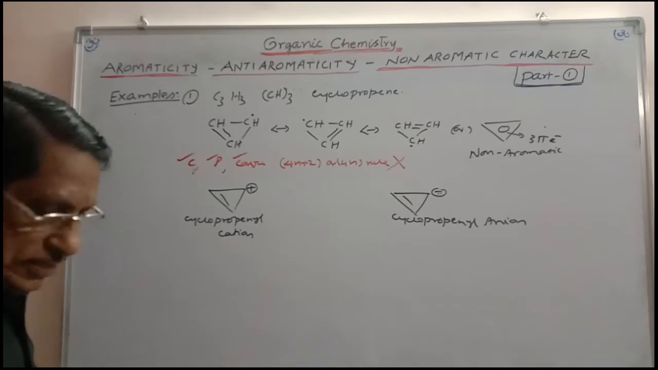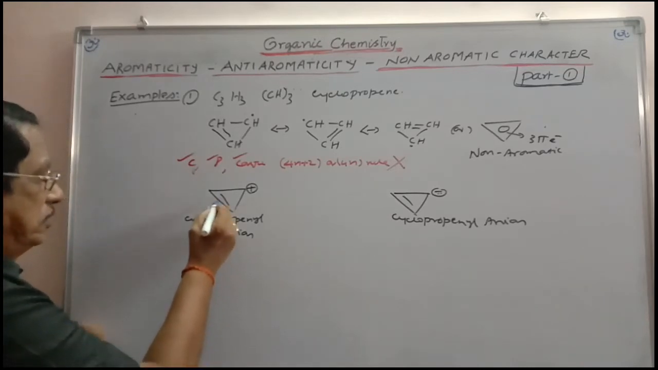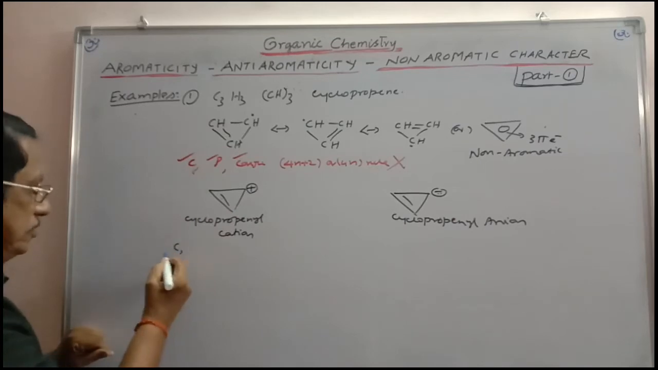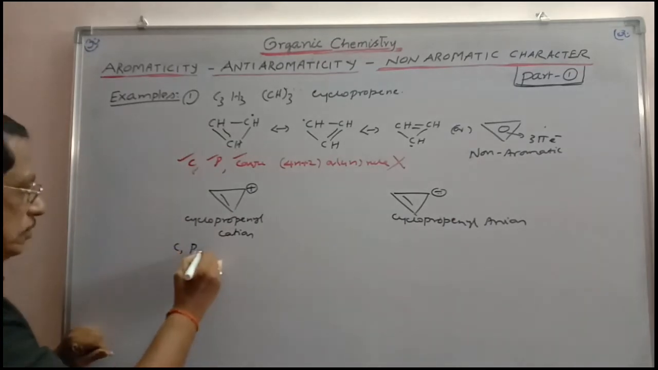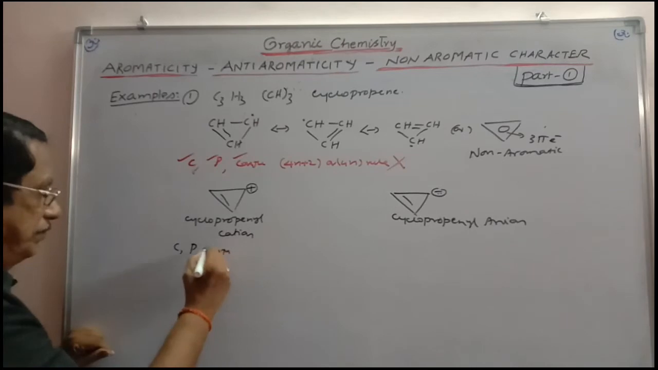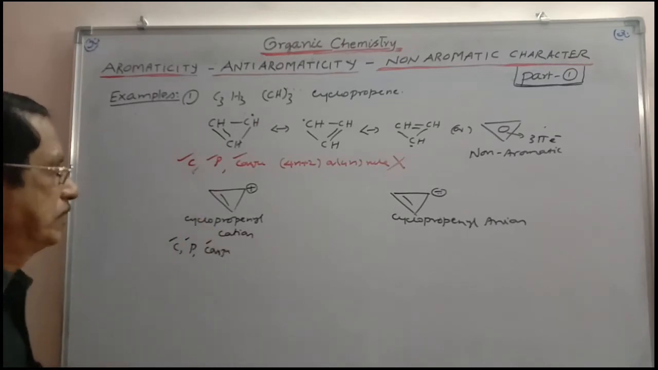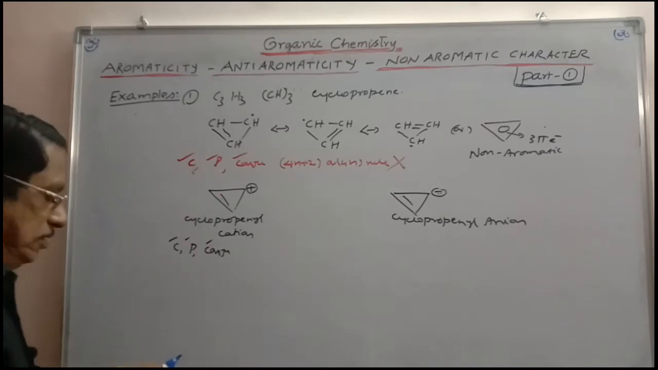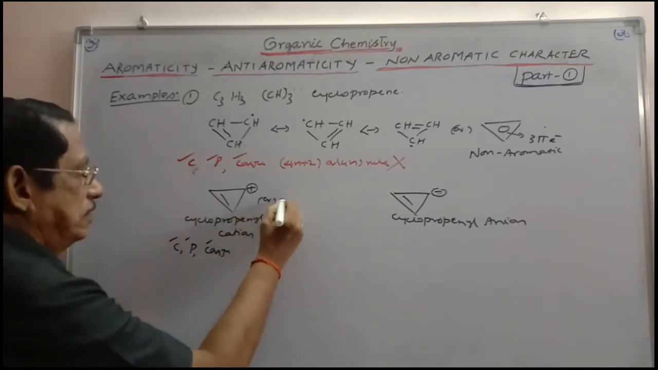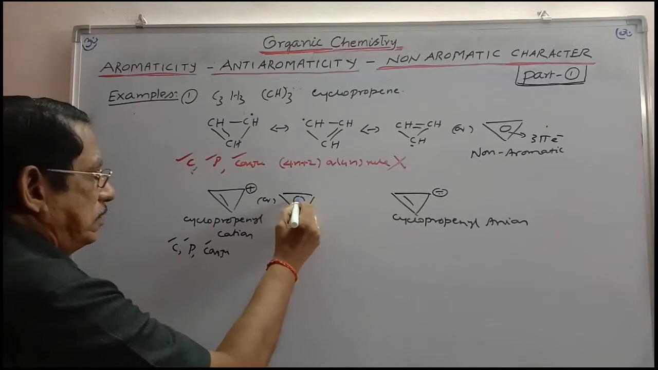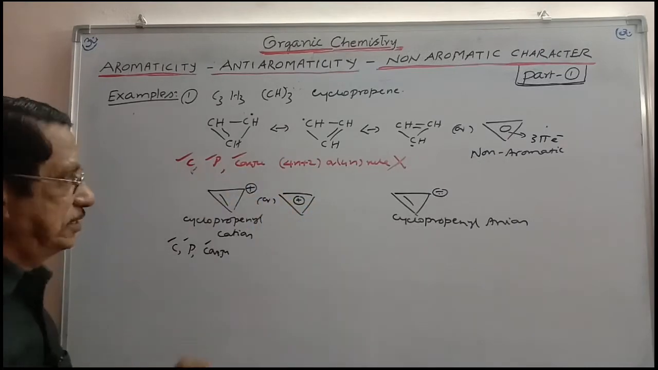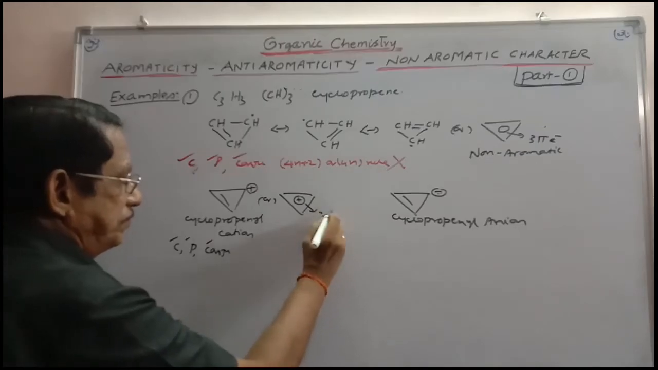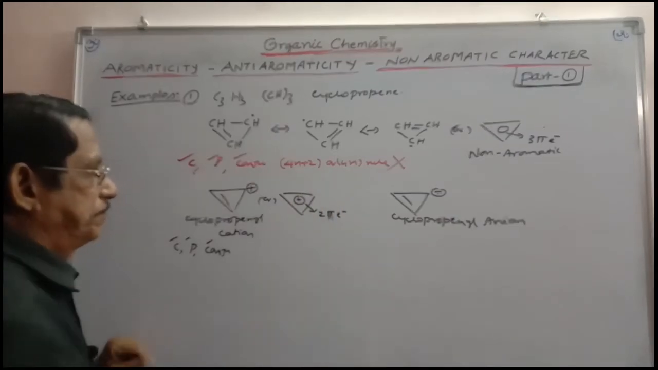In this, if you take pi positive conjugation, this is a cyclic system, a planar system, and conjugation is there. A delocalized cloud is there. How many electrons are there? Here you can write it in this manner. This is the delocalized cloud containing only 2 pi electrons.